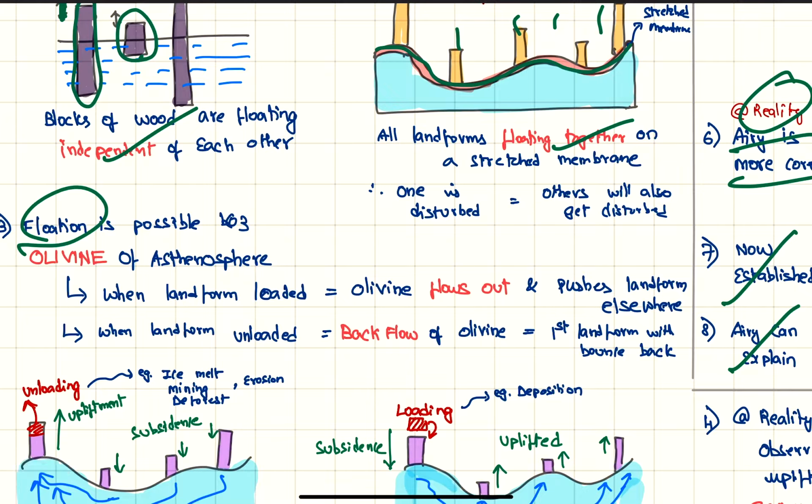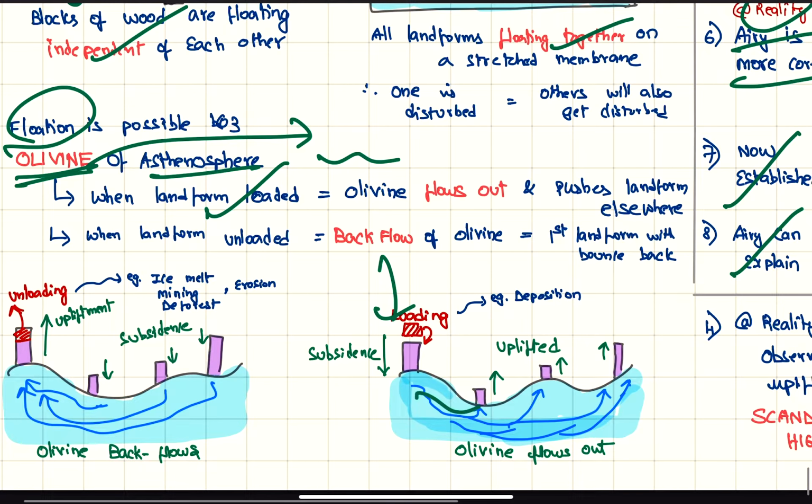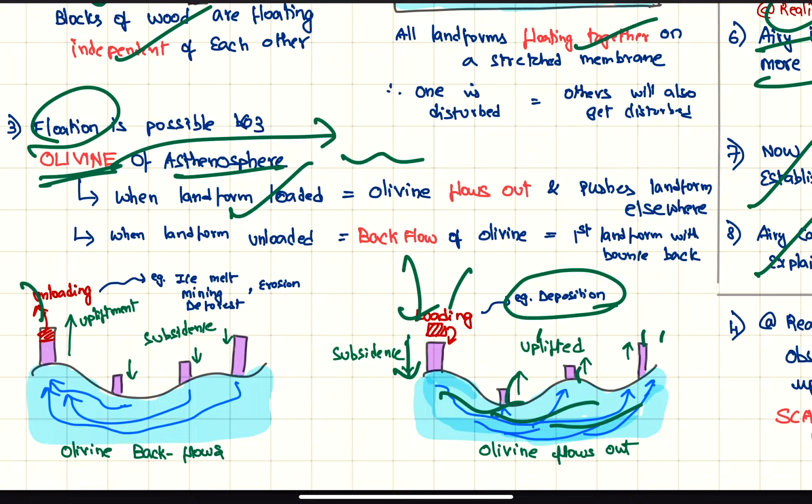So flotation is possible because of the olivine mesosphere, which is semi-molten and can deform when stress is applied. So when the landform is loaded, the olivine will flow away, so it flows out and pushes the landform surface. So this undergoes subsidence where it is loaded, and all others will get uplifted. This can be seen in the areas with deposition. And when the landform is unloaded, which happens when there is ice melting, mining, deforestation, or erosion, olivine will backflow and it will be uplifted, and the rest of the others will